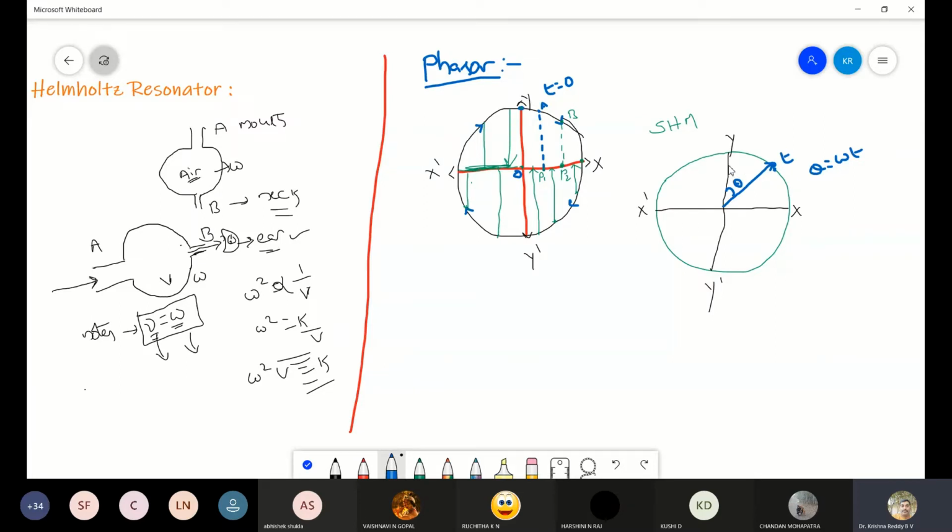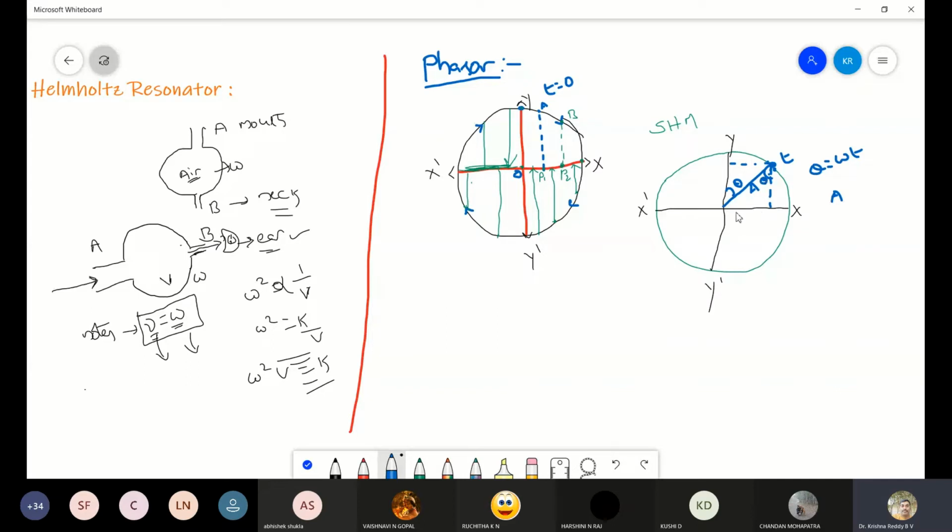From this point, we'll draw two normals onto the x-axis as well as onto the y-axis. The radius of the circle is the amplitude A, from here to here, which is equal to A. So this will also be the radius. This diagonal will be the hypotenuse, that will be A. If this is theta, I can consider this also as theta.